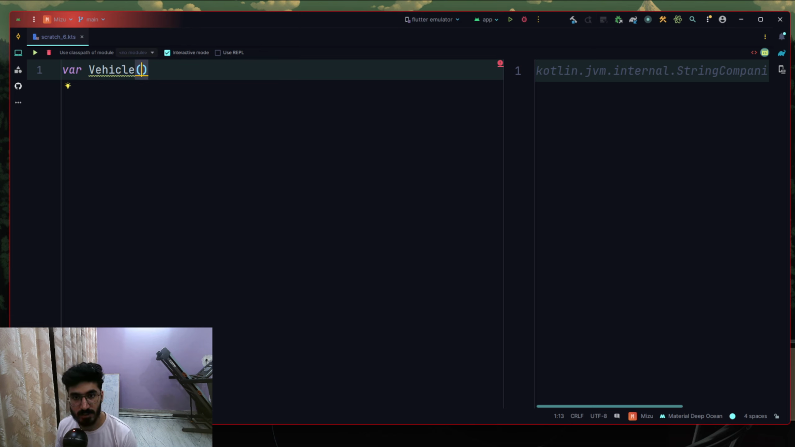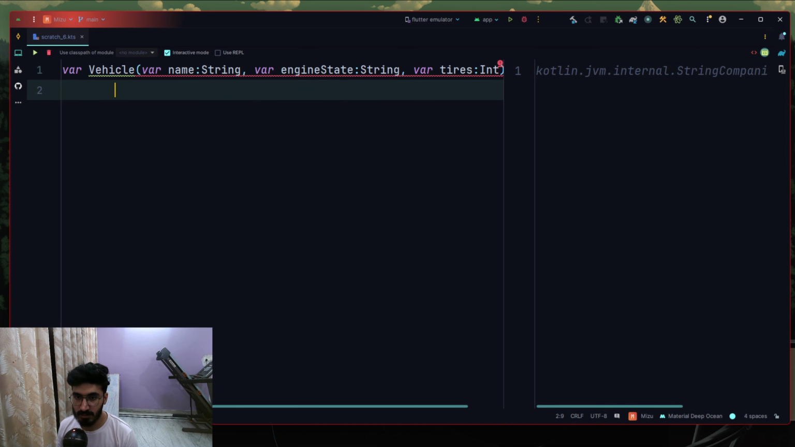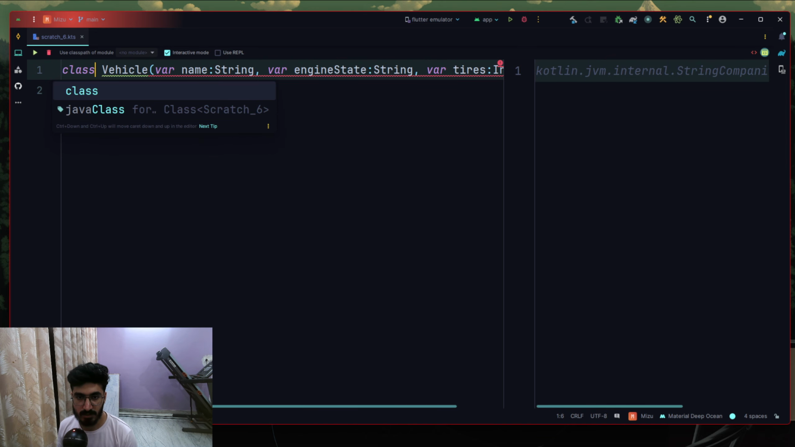Let's add variables inside of this class. And let's try to actually understand what is the difference between a class and an object, and why do we even care about classes and objects. Suppose that we want to bring a vehicle from a real world object into our software world. Let's understand that. A vehicle might need a name, an engine state, which is of type String, and tires of type Int, and we need more. Yeah, that's it, right? It will be a type of class.